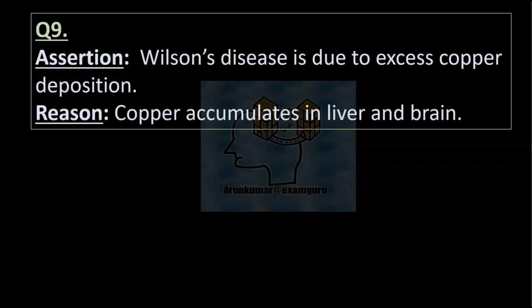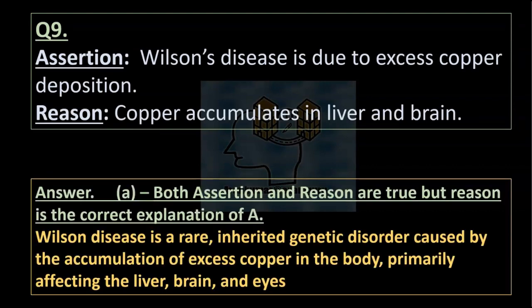Question 9. Assertion: Wilson's disease is due to excess copper deposition. Reason: Copper accumulates in liver and brain. Answer A. Both assertion and reason are true, and reason is the correct explanation of A. Wilson disease is a rare inherited genetic disorder caused by the accumulation of excess copper in the body, primarily affecting the liver, brain, and eyes.